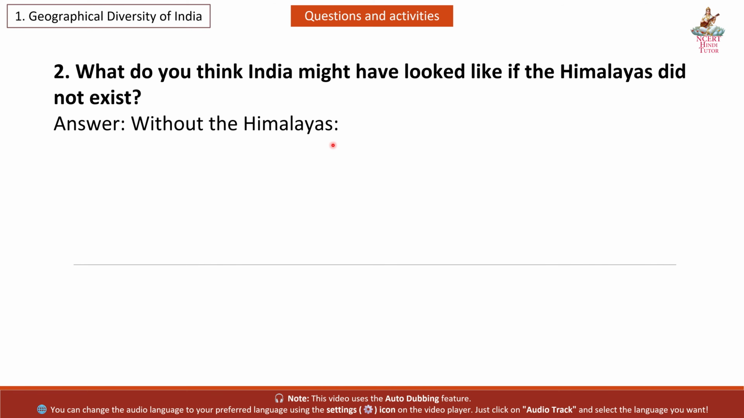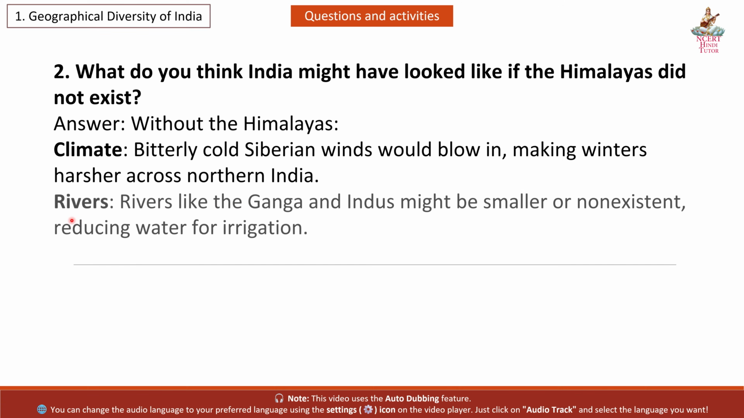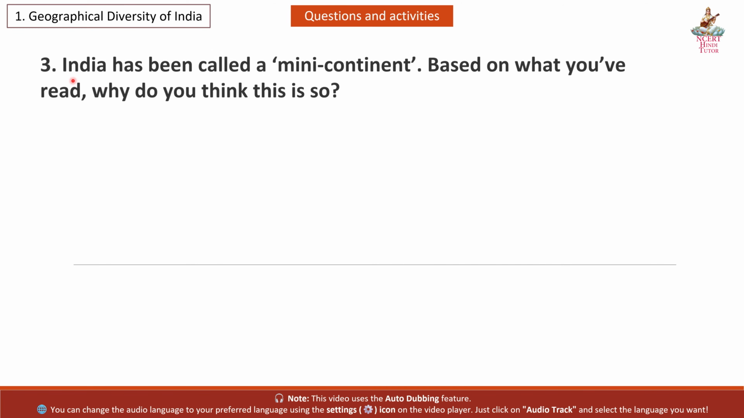Answer. Without the Himalayas, climate: bitterly cold Siberian winds would blow in, making winters harsher across northern India. Rivers: rivers like the Ganga and Indus might be smaller or non-existent, reducing water for irrigation. Biodiversity and culture: no snow-covered peaks or unique mountain communities; tourism and pilgrimage in places like Kedarnath or Mount Everest base camps would vanish. Question 3.